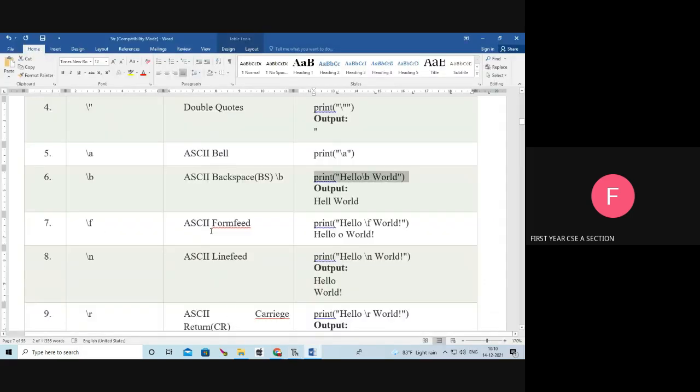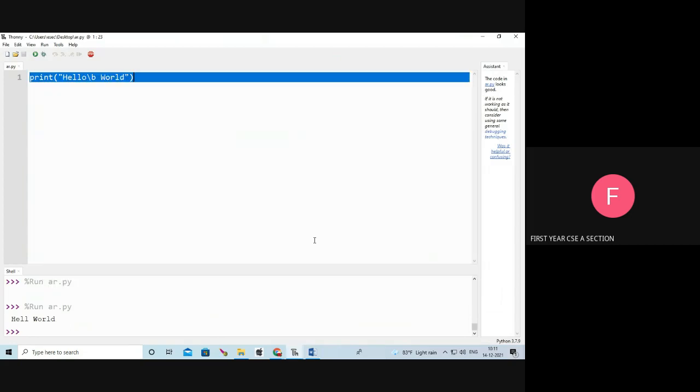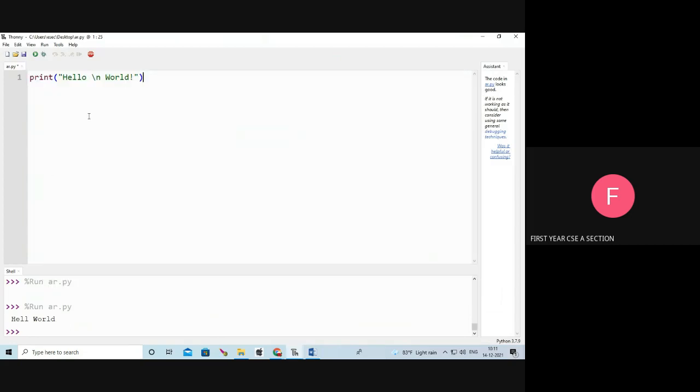Next one, slash F means form feed. We can include it on forms. Next, slash N means new line. For example, I'm going to execute this program. Slash N means it will show in the next line. See, hello is the first line. Next, world is displayed in the next line.